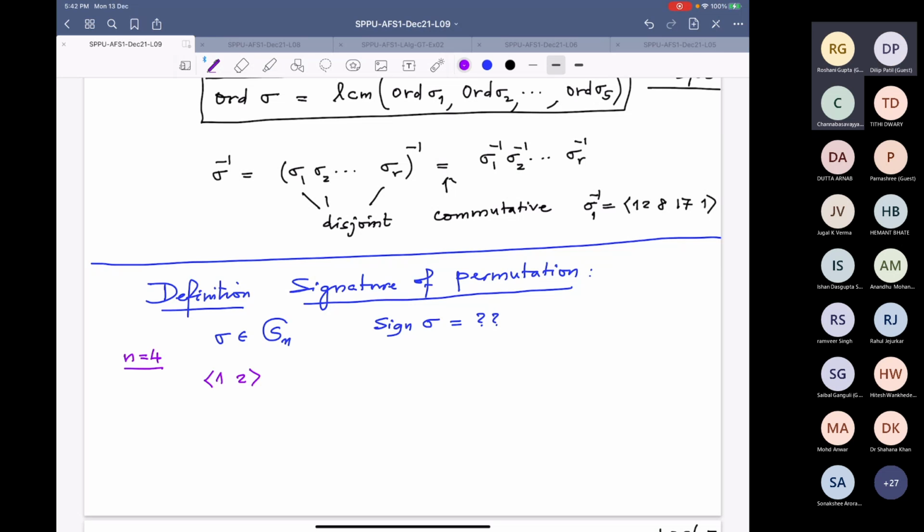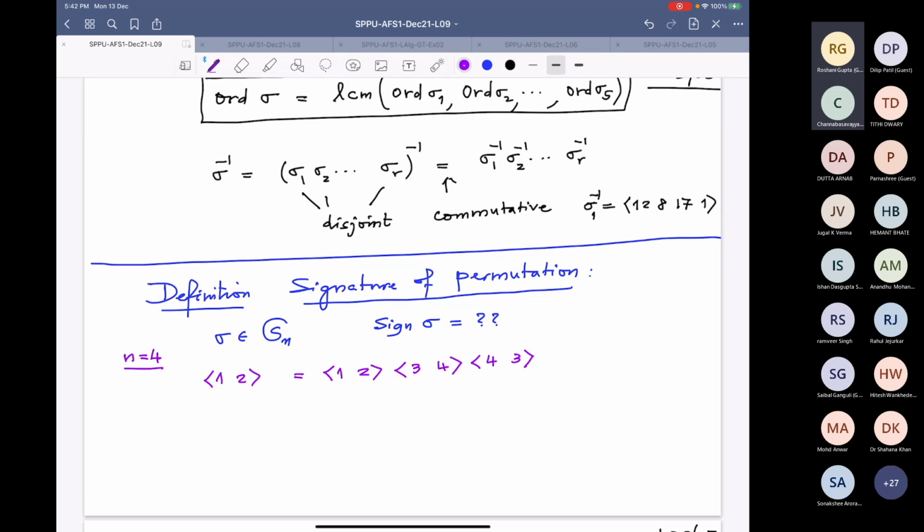Now this one is also the same as (1 3)(3 4)(1 3), or rather (1 3)(3 4)(4 ...). Is it correct, this equality?